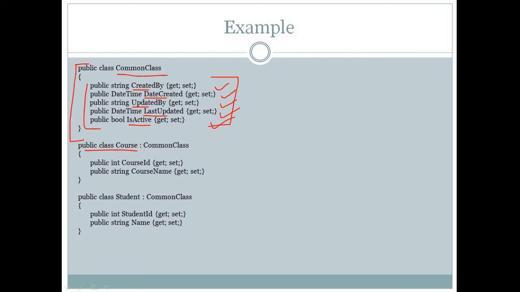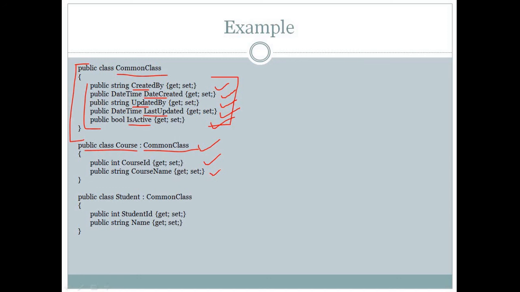In Course I am using the parent class, which is the common class, and we are accessing all its properties in the Course class. So we do not have to write date created and created by, that is, when the course was created and who created this course. We are only accessing those columns and working on that common column. This is a common scenario we basically use in every table. This is one of the biggest real-time examples.